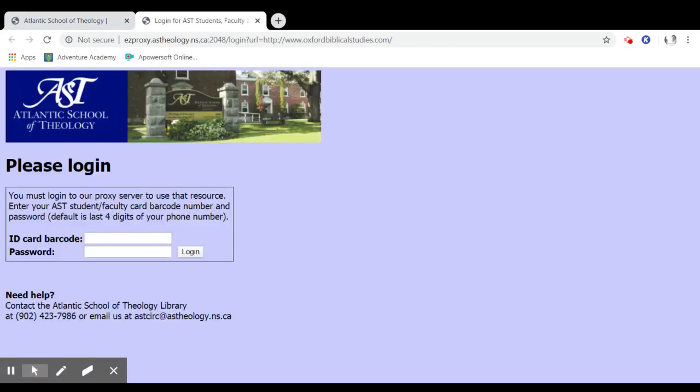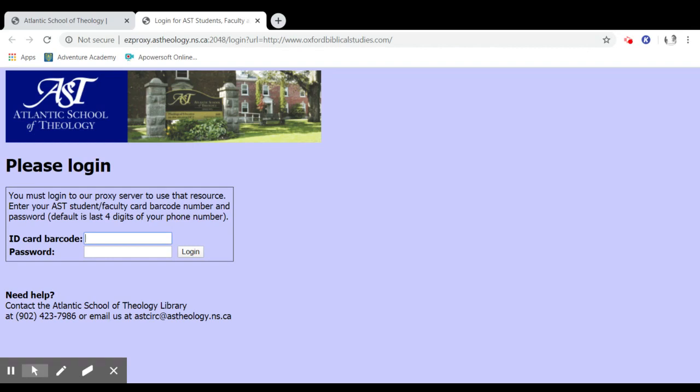Okay. In order to access this, you need your library barcode and your password. Unlike the EBSCO database where you need an Open Athens username and password, for the Oxford ones, you need your library card number and your password, which is typically the last 4 digits of your phone number.